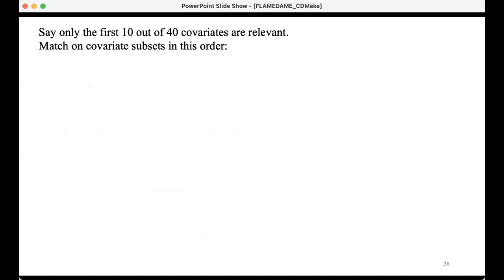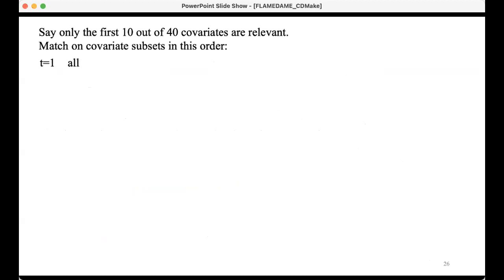Okay, so let's say that we have 40 covariates, and let's say that just the first 10 are relevant. So if we're using the FLAME-DAME combination package, this is how it would work. FLAME uses backward elimination. DAME actually looks at all subsets. So it's going to match on covariate subsets in this order.